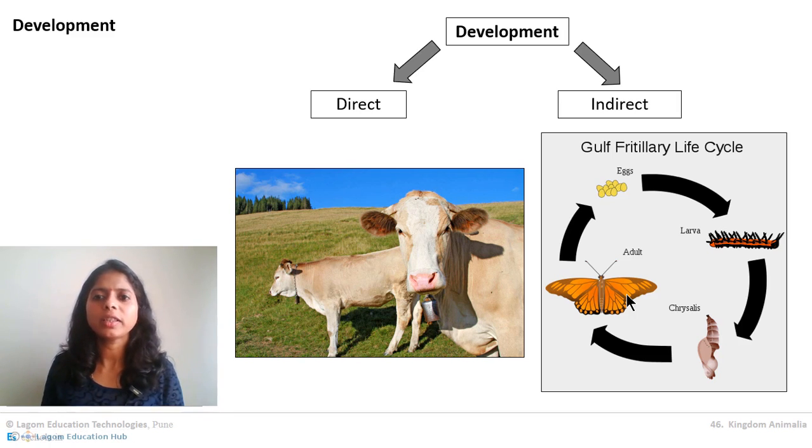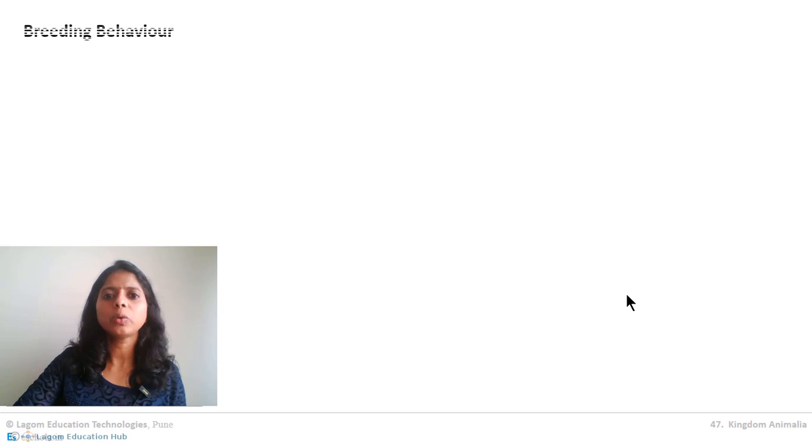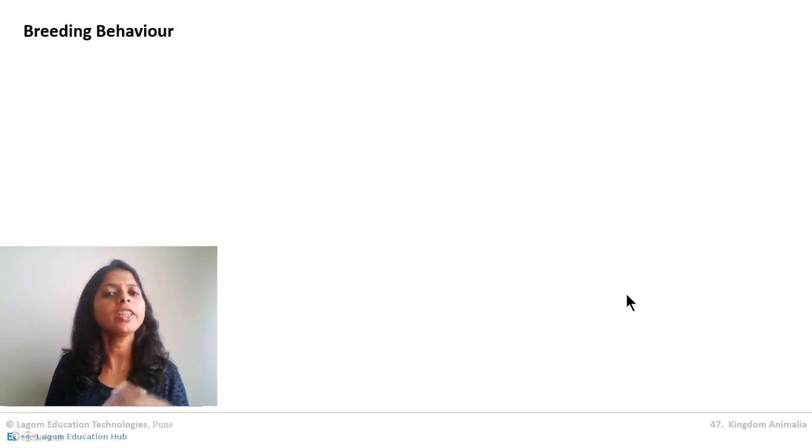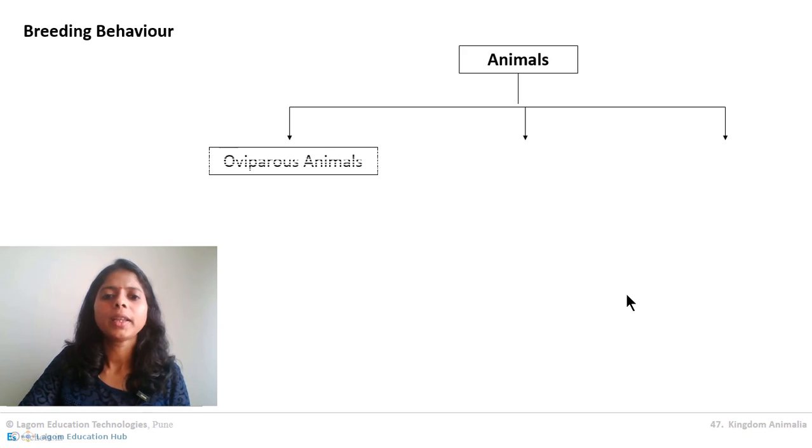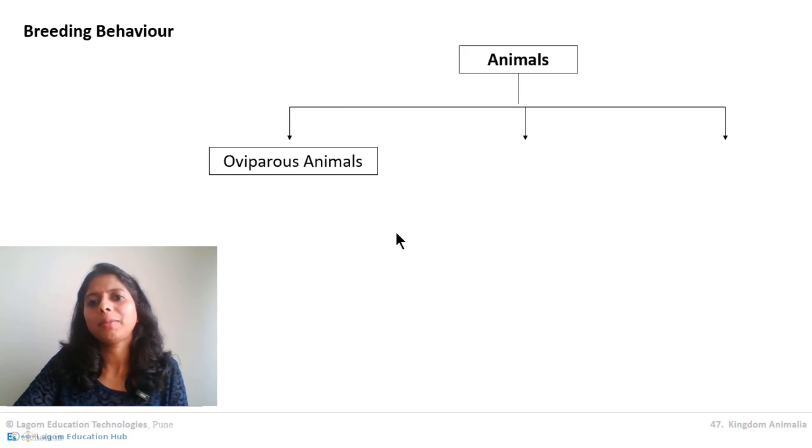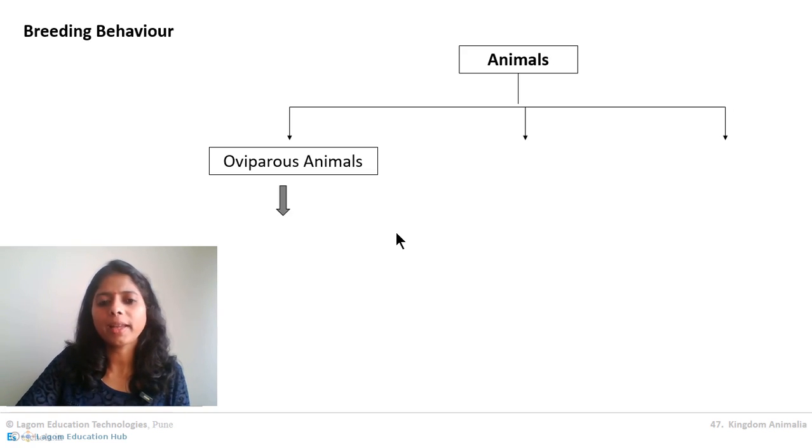So far we have studied several terms: fertilization, different types of fertilization, external as well as internal, and development, direct as well as indirect. Let us go to a few more terms involved in the kingdom Animalia with respect to reproduction, basically with respect to giving birth to the child. There are three types of animals. This part is called breeding behavior. One kind of animals are called oviparous animals. Oviparous animals are the ones who lay eggs. All egg laying animals are called oviparous animals.